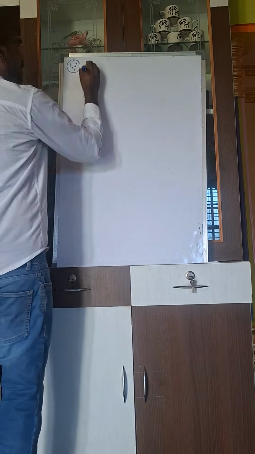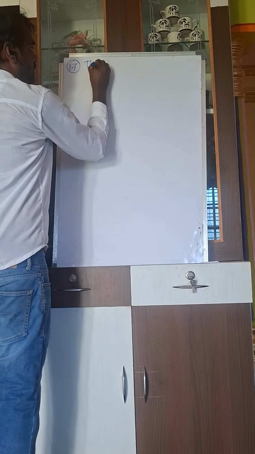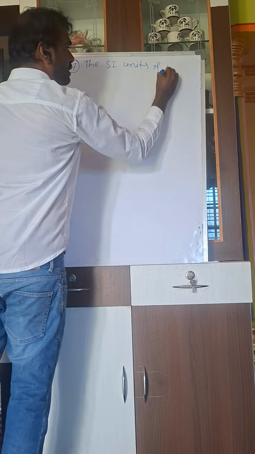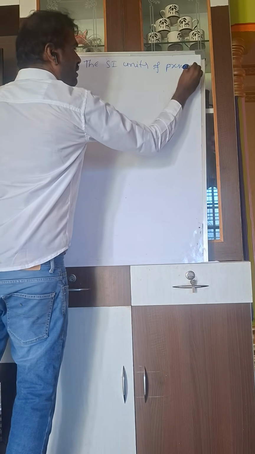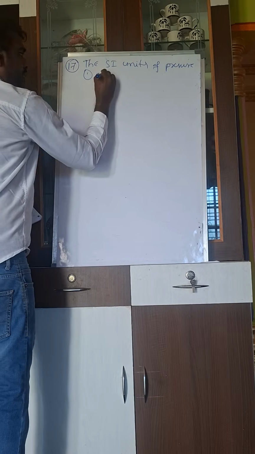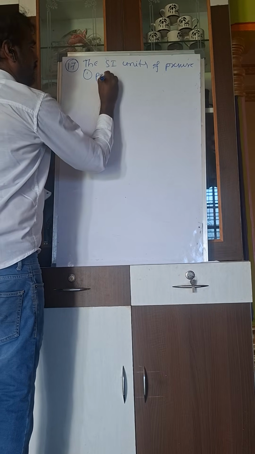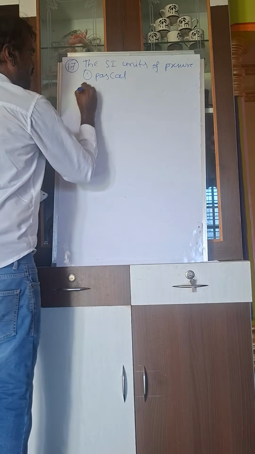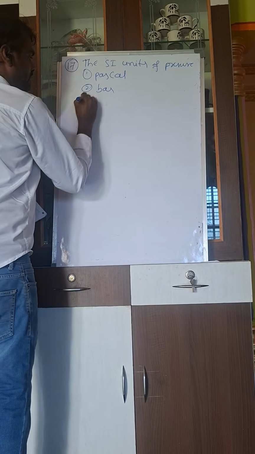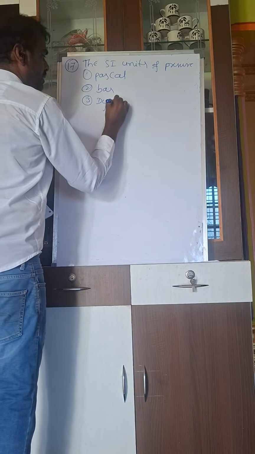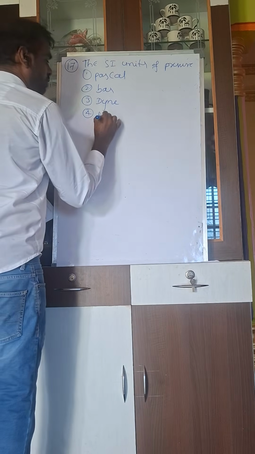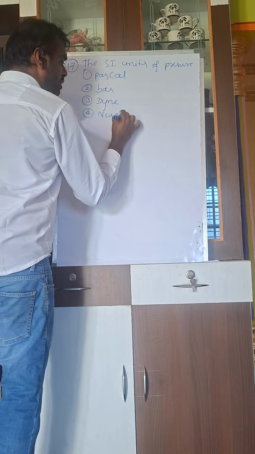The SI unit of pressure. The first option is Pascal, the second is bar, the third is dial, and the fourth is Newton.